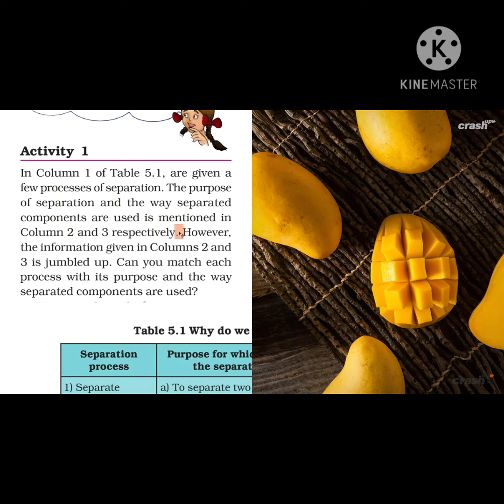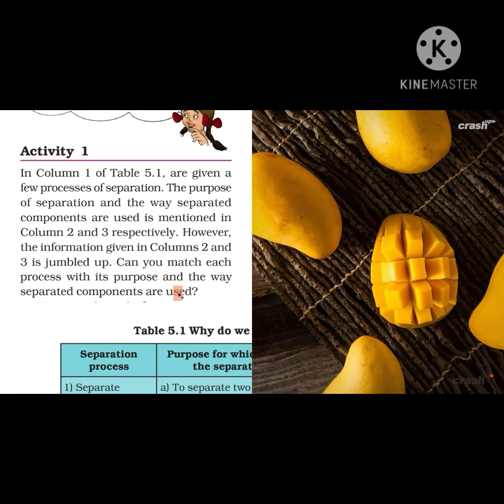In the first column, the separation processes are given, and then the purpose. So from the second and third columns, we have to match the pairs. Now we'll see how it is given.